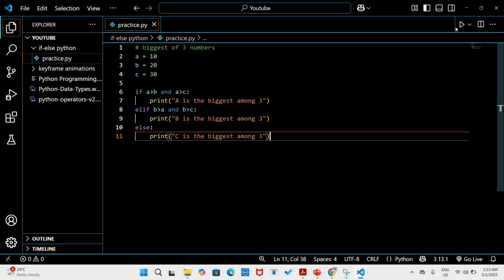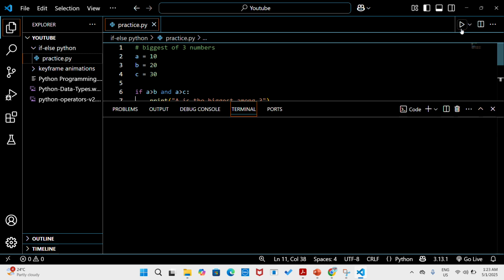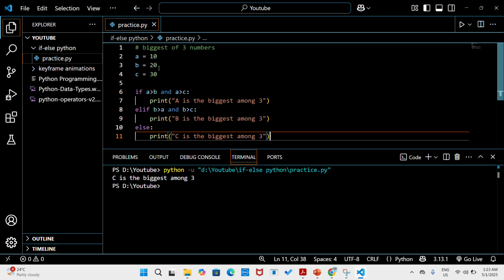Let's save this program and run it. Let's see the output. C is the biggest among the 3 because A is 10, B is 20 and C is 30.